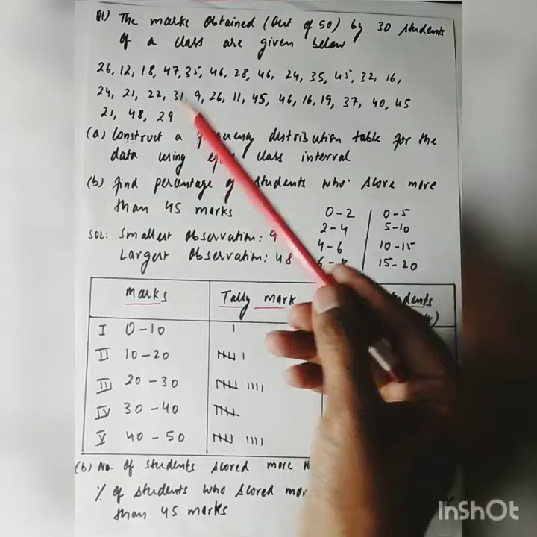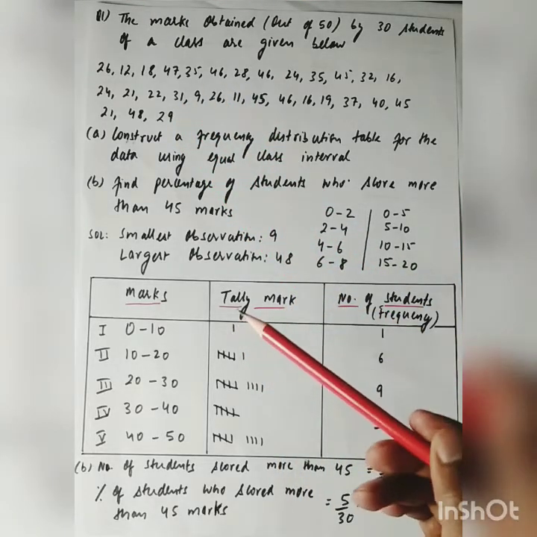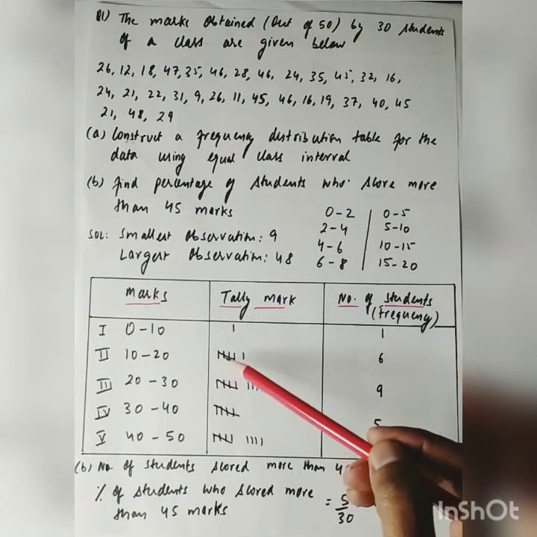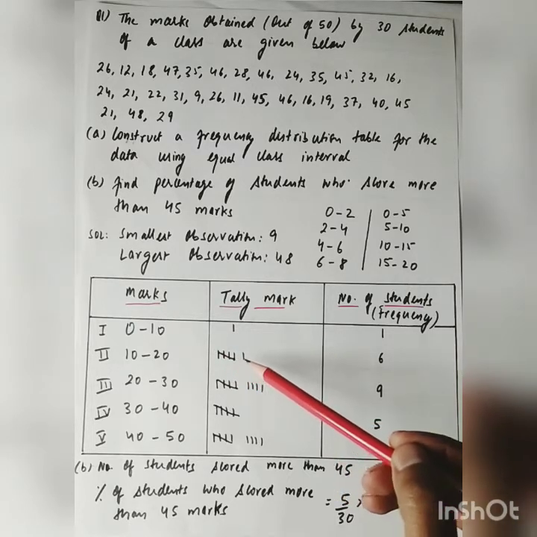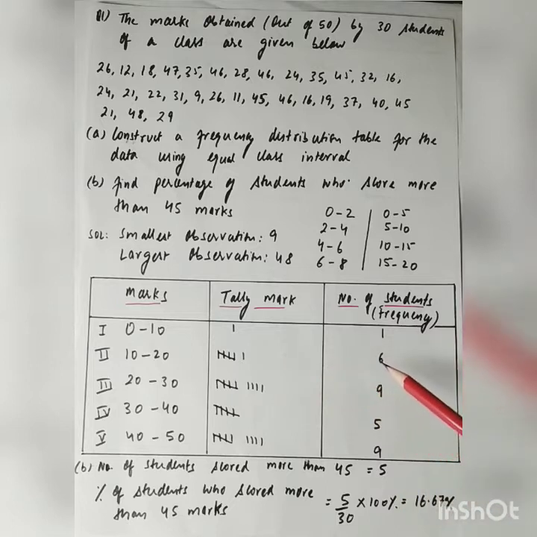So I got 6 observations. So I will be putting tally marks. There is 1, 2, 3, 4 and the 5th one diagonally, and 1 is left, that is 1, and I will write 6 here.